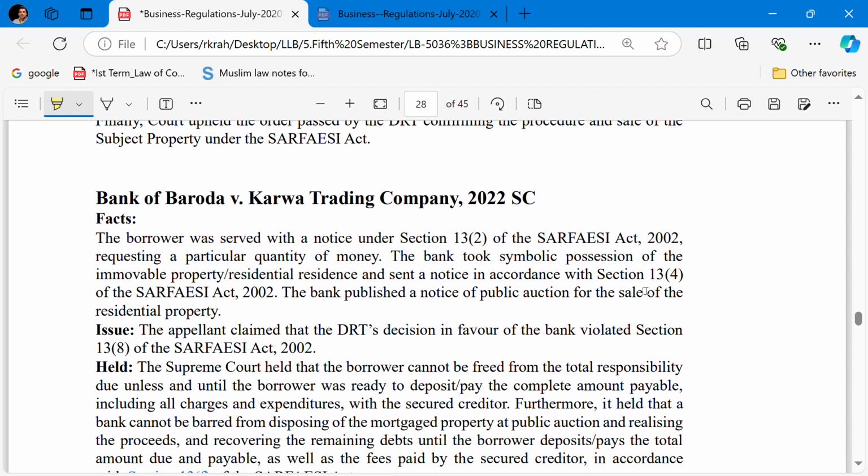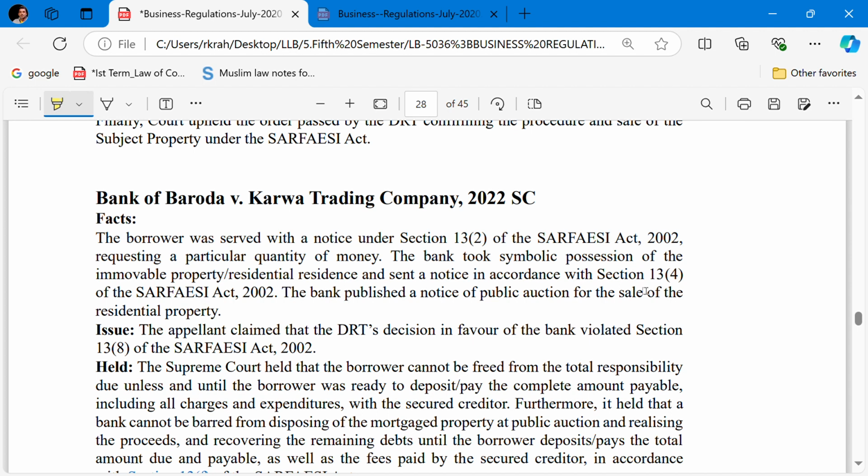The borrower is served with the notice under Section 13, Subsection 2 of the Act requesting a particular quantity of money. The bank took the symbolic possession of the immovable property and sent the notice in accordance with Section 13 Subsection 4. The bank published a notice of the public auction for the sale of the residential property.